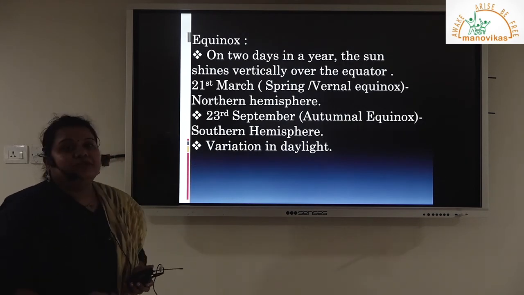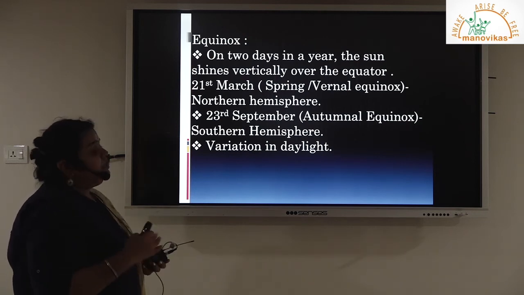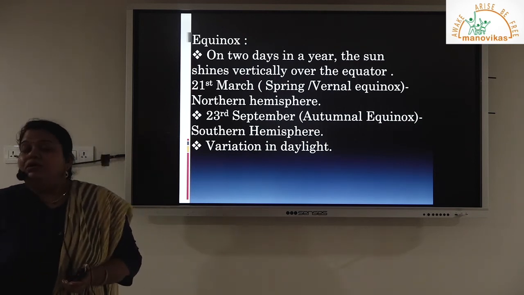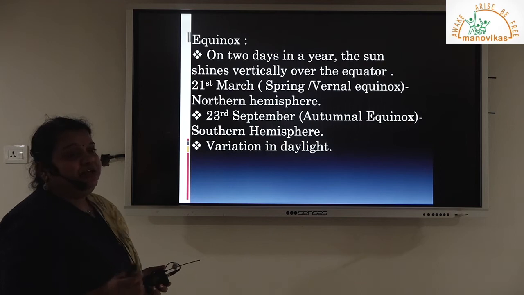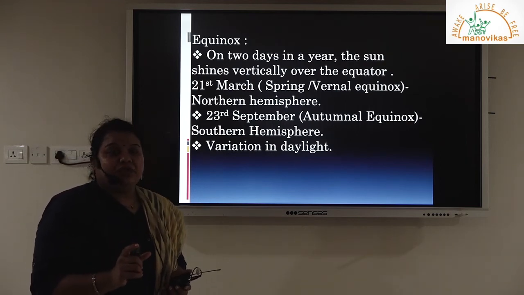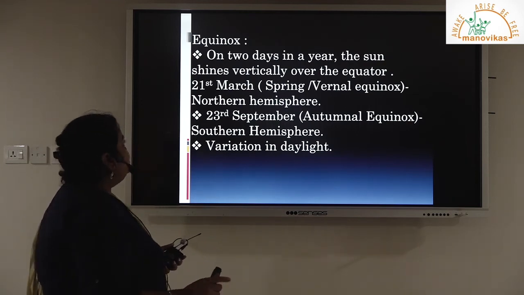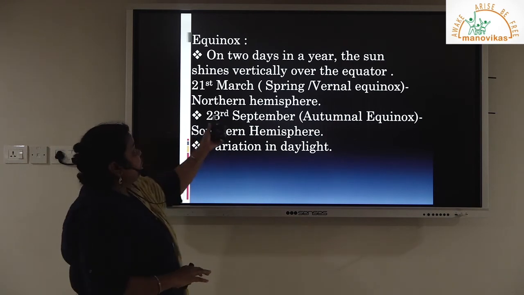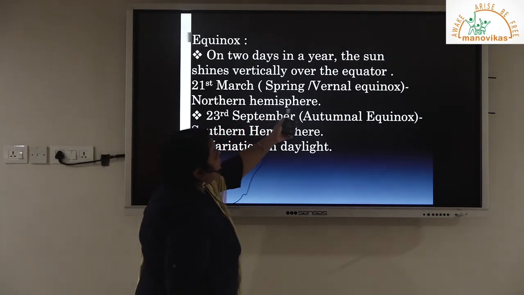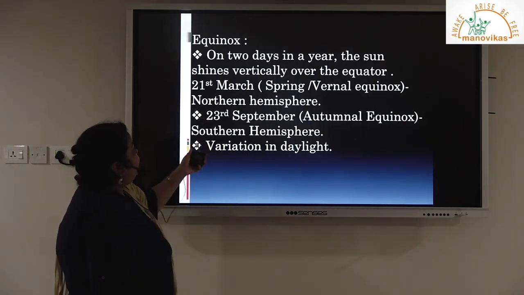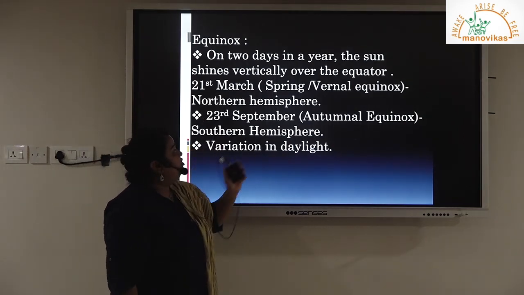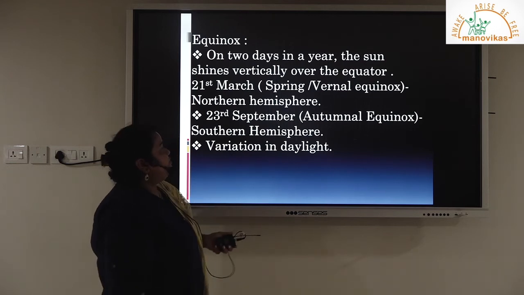Equinox is something we are talking about. This again is derived from the Latin words, wherein nox means night and equus means equal. So it depends on the equal hours of day and equal hours of night. These 2 days are 21st March, where we have the spring or vernal equinox, which is the part of the northern hemisphere, and on 23rd September we have the autumnal equinox, which is the part of the southern hemisphere.